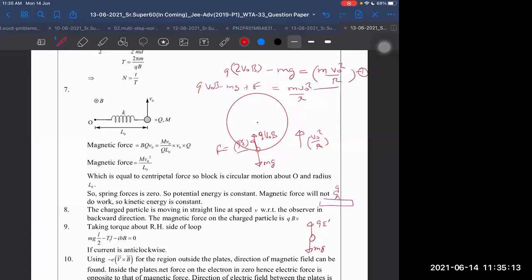With respect to observer, who is himself moving with 2 V naught in that frame. In his frame, V naught square by R is still existing upwards. Downward force is mg. Upward force is QE dash. QE dash minus mg is equal to M into V naught square by R. What is QE dash? QE dash will become equal to 2 into Q V B, or not?